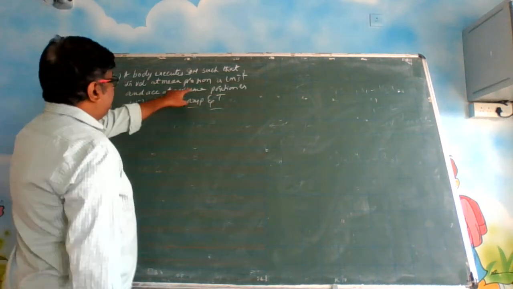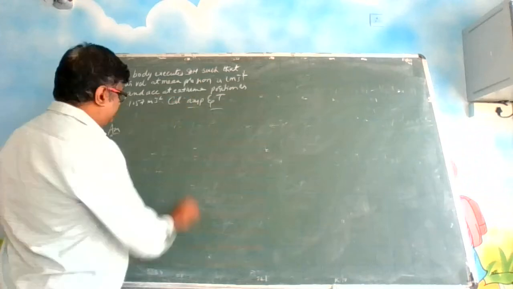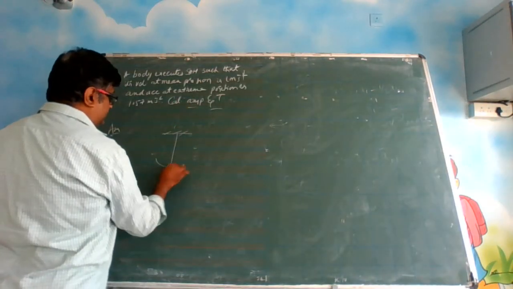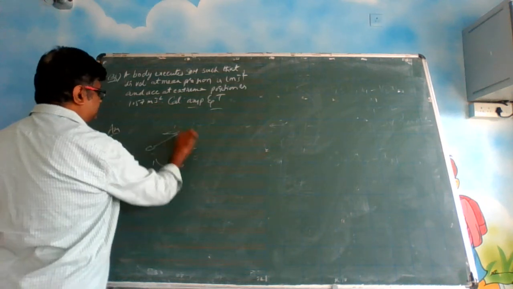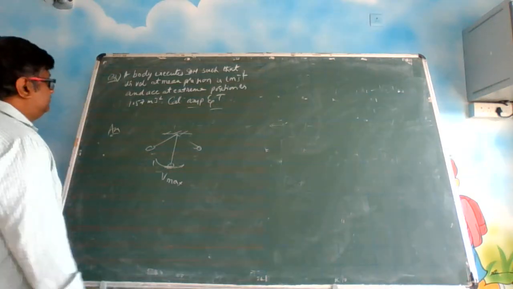Here they are saying the velocity at the mean position. Yesterday I told you that if this is your mean position, here velocity will be maximum. This is the topmost point. Here the velocity will be maximum, right?